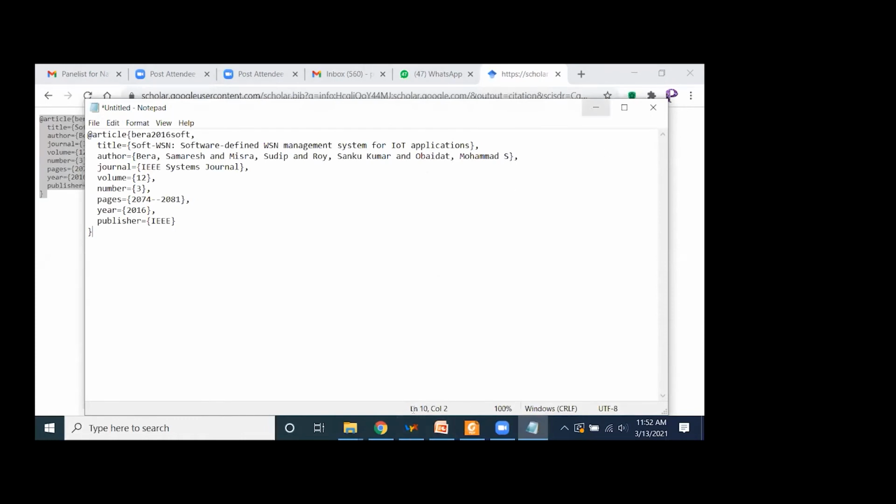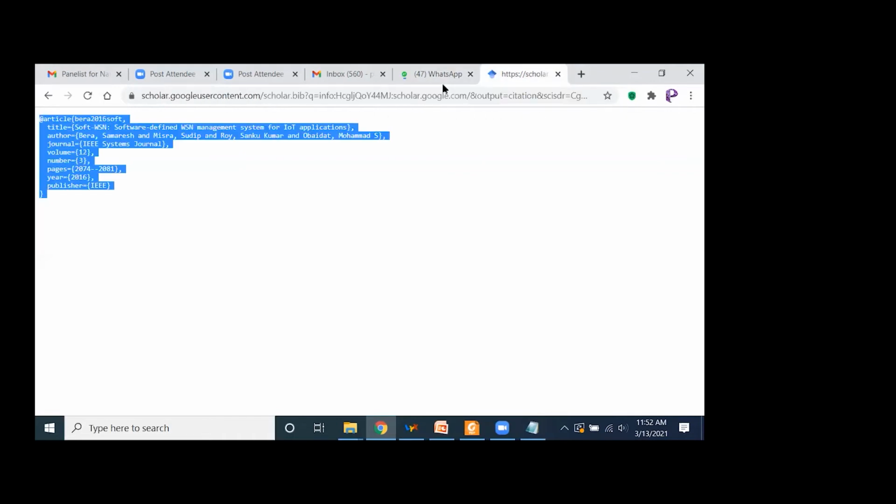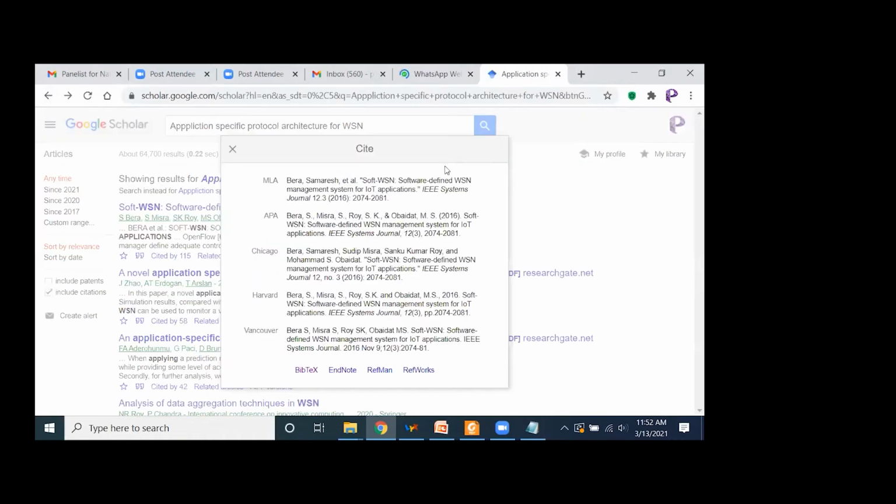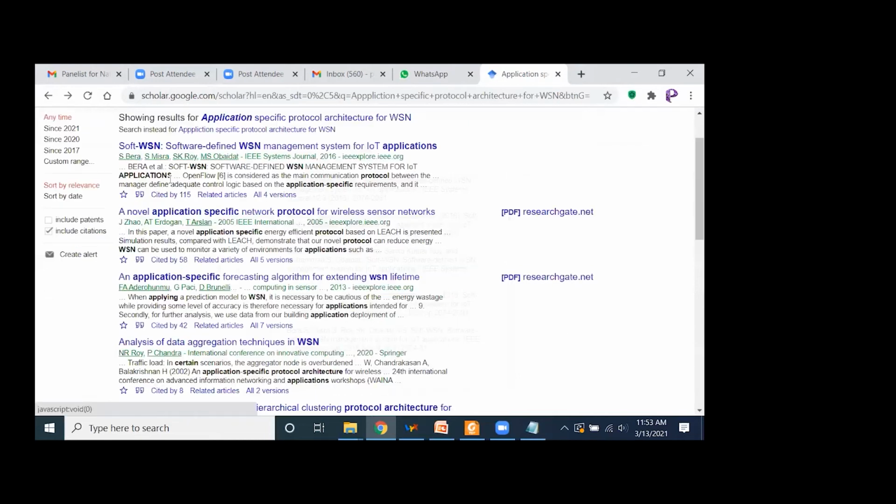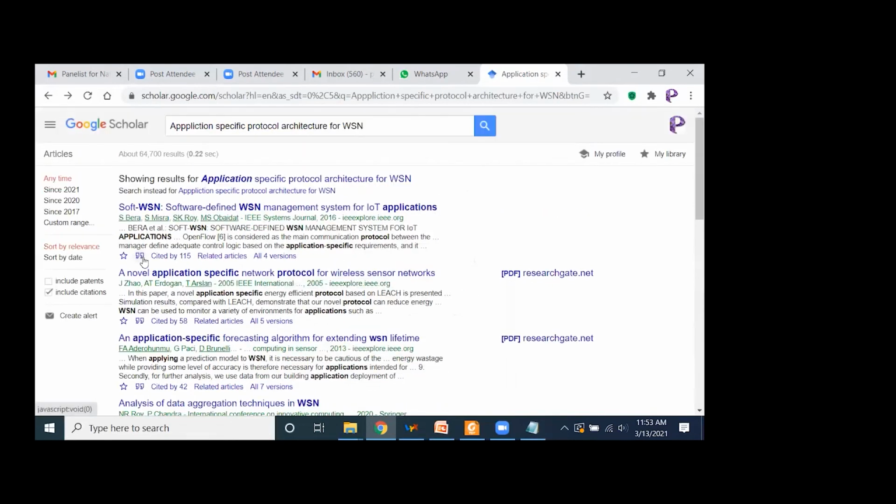I hope it is clear how to get the citations from Google Scholar. Ma'am, please repeat. What you have to do is go to Google Scholar and type your article name, which you want as your reference. Type the article name. You will get this option of this site. Go to this site option.